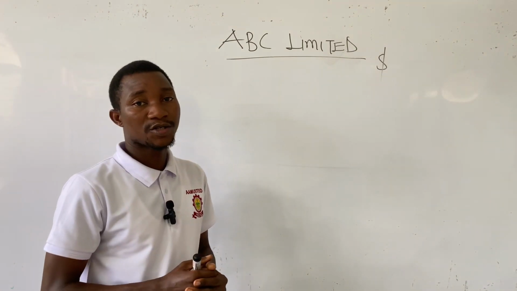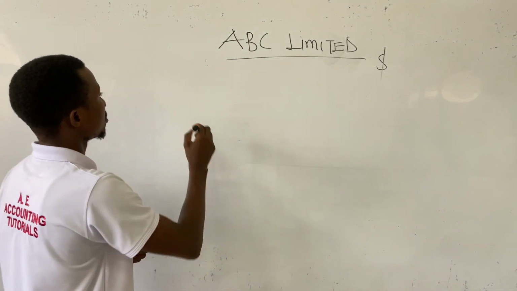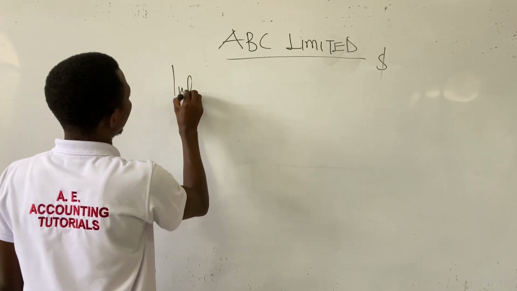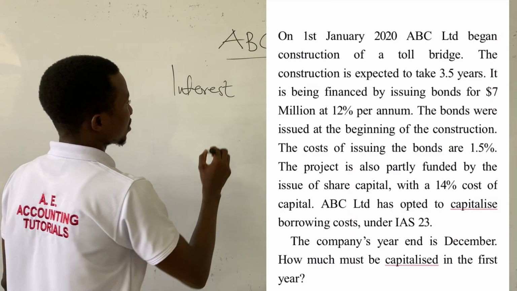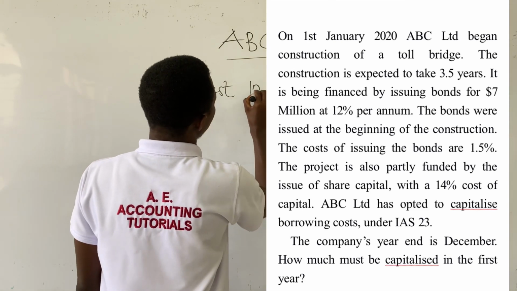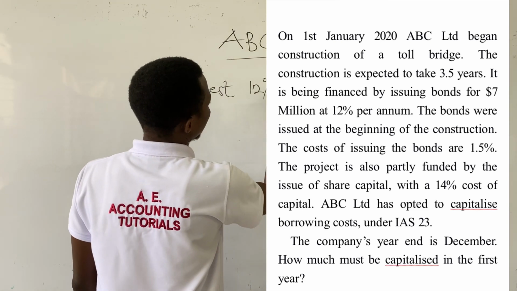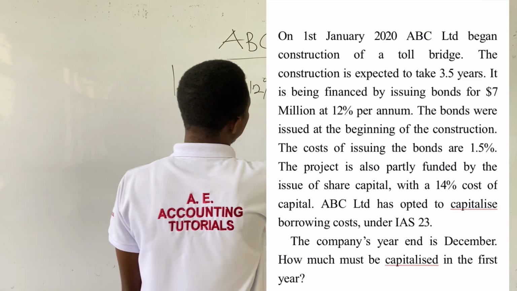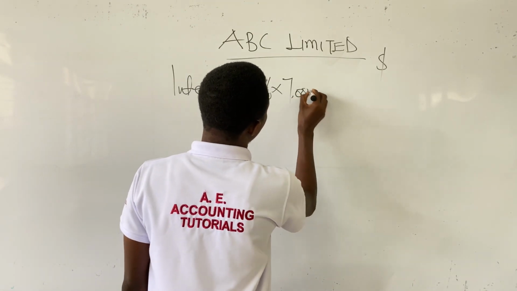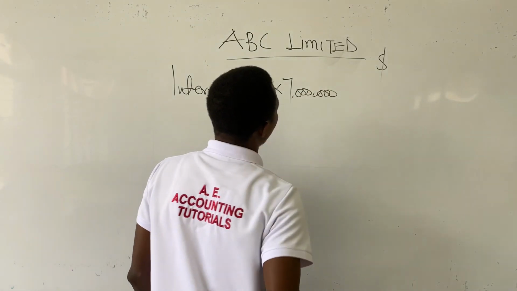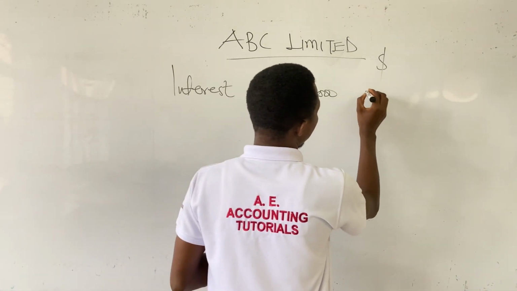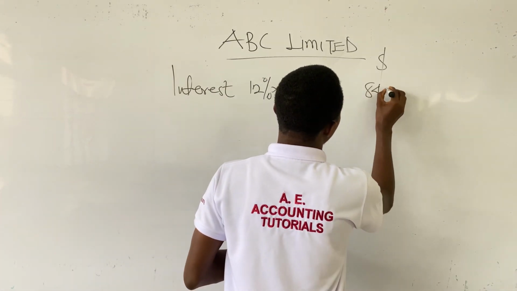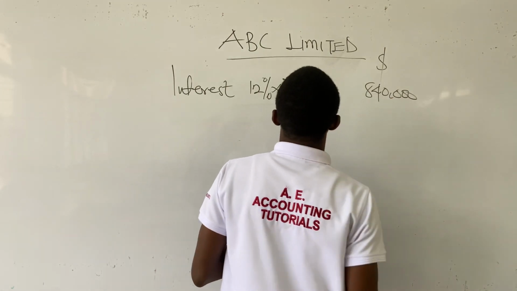So the first thing we need to talk about is the interest. And the interest rate is 12% on the loan amount, that is 7 million, or the bond issued, and this will give us $840,000.